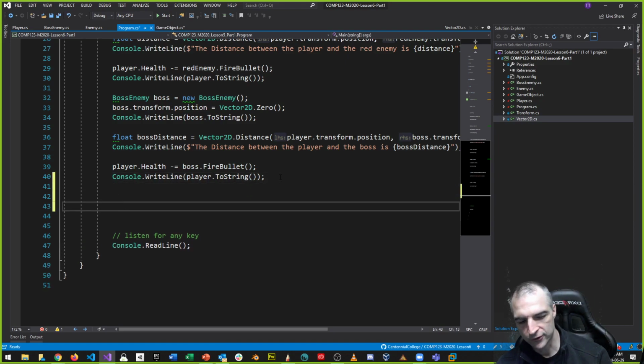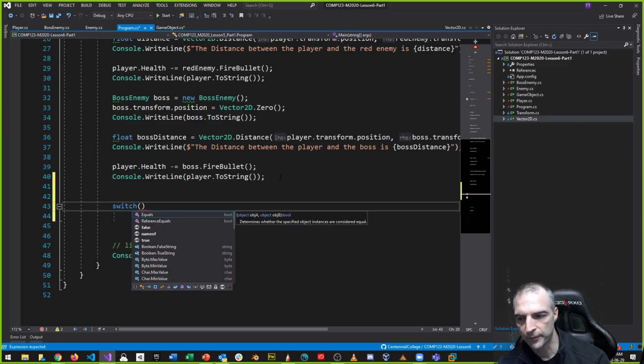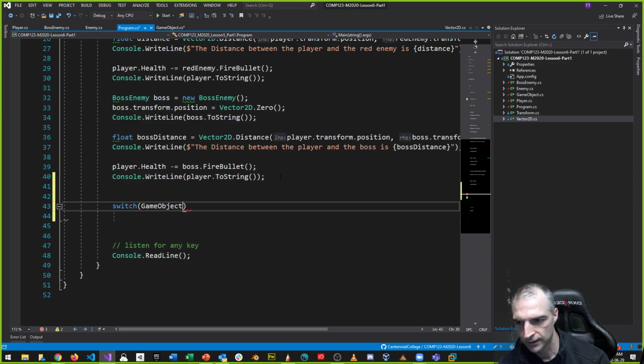So let's say I do a switch case, and I want to switch on the type that I'm getting in. So let's say, for example, I want to switch on game object type. The game object is going to be something that I update. I don't know what I'm going to update as an example, but I'm going to update one of the game objects. I don't know which one yet.